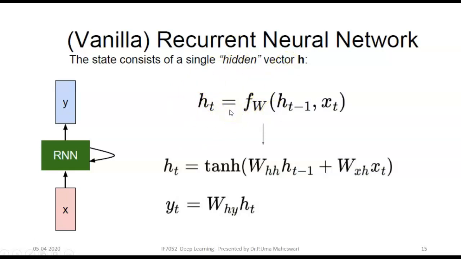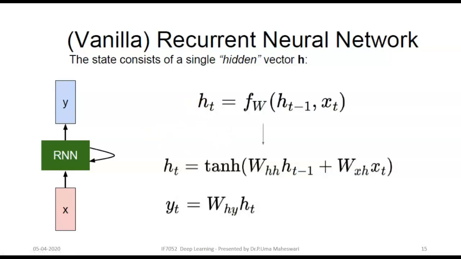Every hidden state is the memory, and this ht is calculated based on the previous hidden state. That's what the function is. It takes another parameter ht minus 1, which is the previous hidden state value, and the input of the current step, which is xt. Right? And the function could be any non-linear function such as tanh or ReLU.